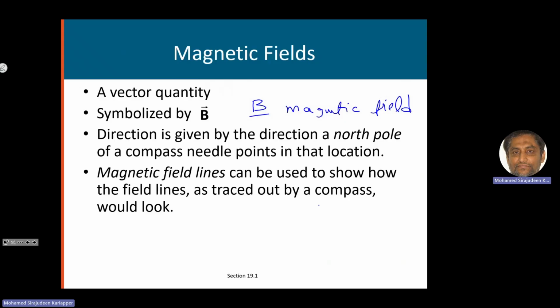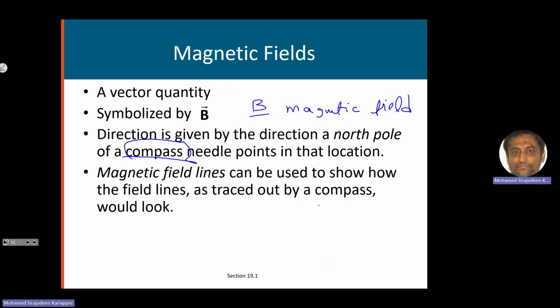The direction of the magnetic field is given by the direction of the north pole of a compass needle. You know what a compass is, right? In your mobile phone, you have the compass app, for example. It can show you the direction of the magnetic field. And you use the compass for the direction of the Earth's north pole, right? Don't confuse them.